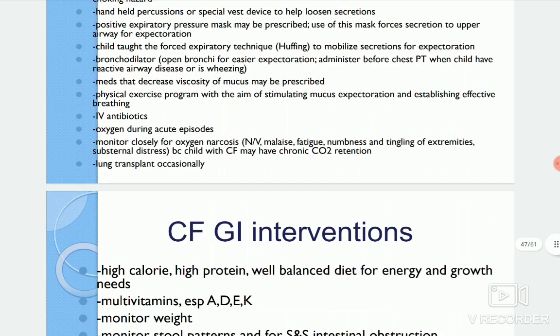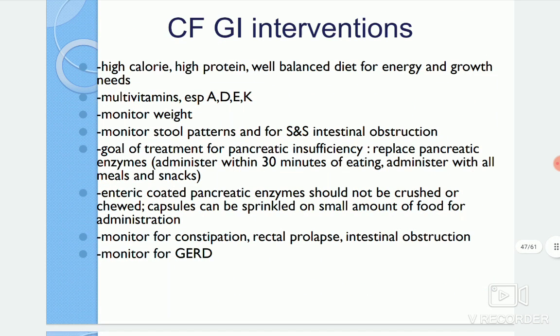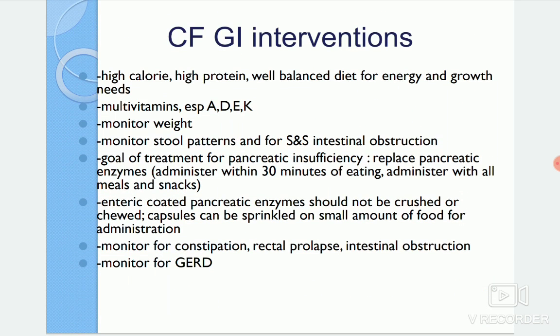So the next interventions are for the GI system. If cystic fibrosis affects the GI system, a high calorie diet, high protein diet, and well balanced diet for the energy and growth needs will be needed, and multivitamins, especially A, D, E and K, because they will be getting deficient.